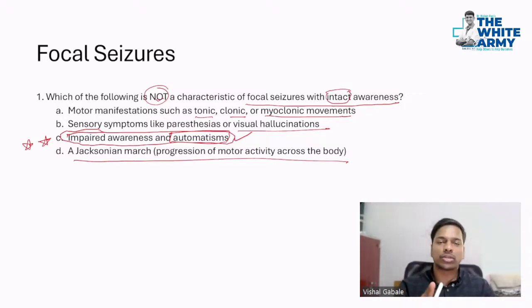There is one more term. Usually a focal seizure should stop, but if it keeps on continuing for more than 24 hours, that's called epilepsia partialis continua. And also, after a seizure, if I'm having paralysis, that's called Todd's paralysis. So these are all features of focal seizure with intact awareness.